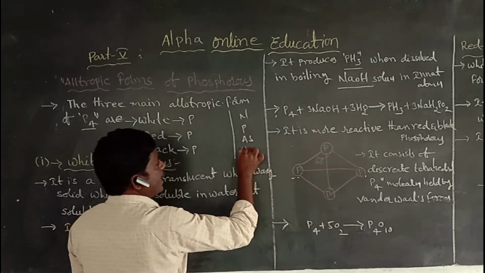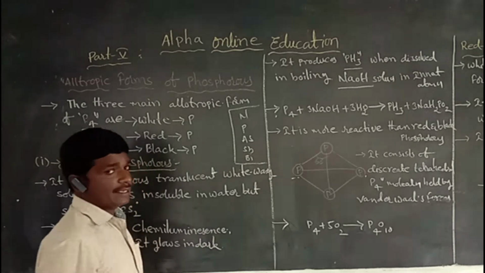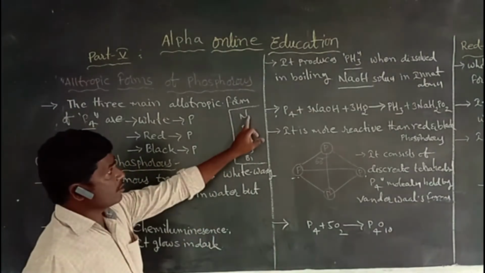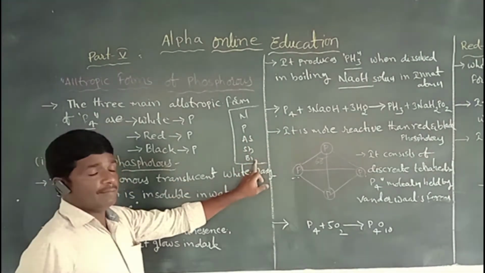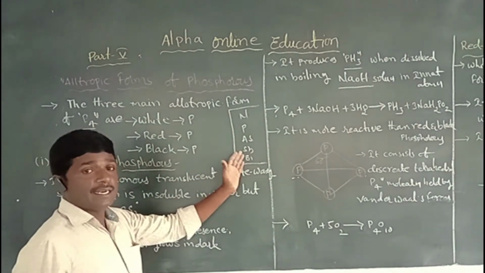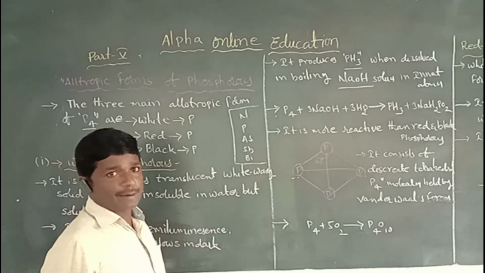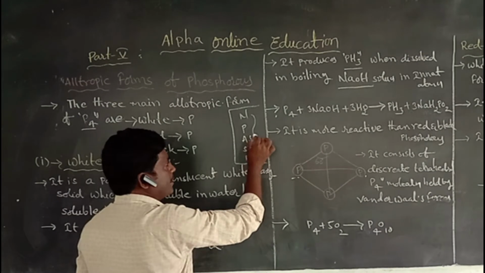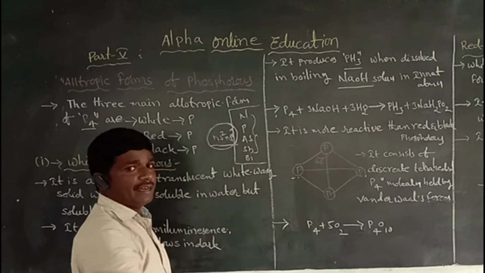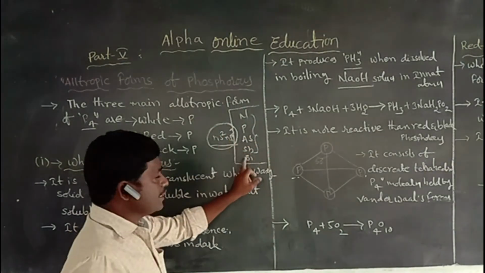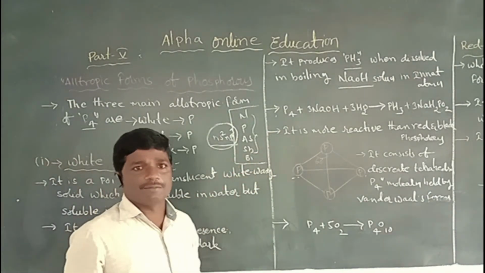So, for example, nitrogen, phosphorus, arsenic, antimony, bismuth. Those 5 elements exist in group 15. Nitrogen and phosphorus are non-metals, arsenic and antimony are metalloids, and bismuth is a metal. Those 5 elements have different physical forms and the same chemical property, for example NH3 and PH3. All of them have only 5 electrons in the outermost shell. That is the same chemical property.